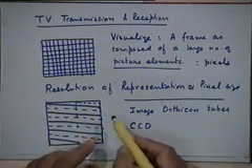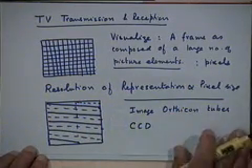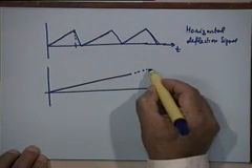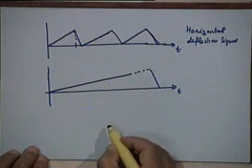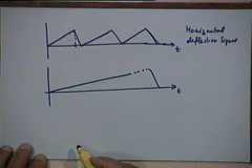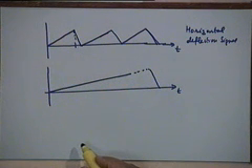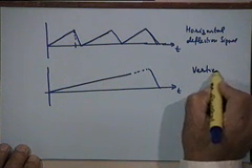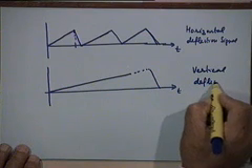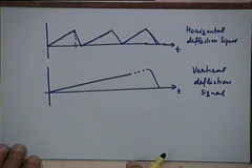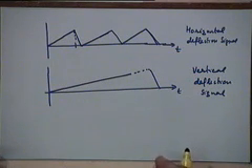So that's going to happen at a much slower rate than the horizontal deflection rate. So you have a much slower sawtooth waveform going like that, right, and then at the end of a frame you go back to the top of the frame, right. So that's a vertical deflection signal. But remember, these are internal to the camera. Okay, so this is how the scanning process will actually occur.